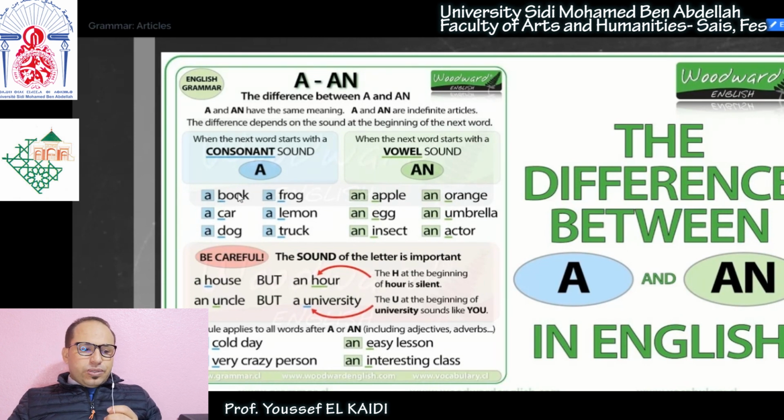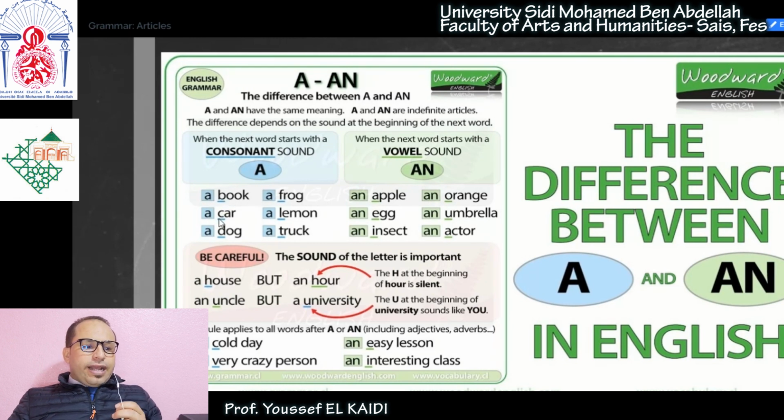Let me give you examples. A book, a book. So book here is a singular countable noun and it starts with a consonant sound. The sound is B, okay? And there is a difference, okay? I'll show you why this matters a lot.